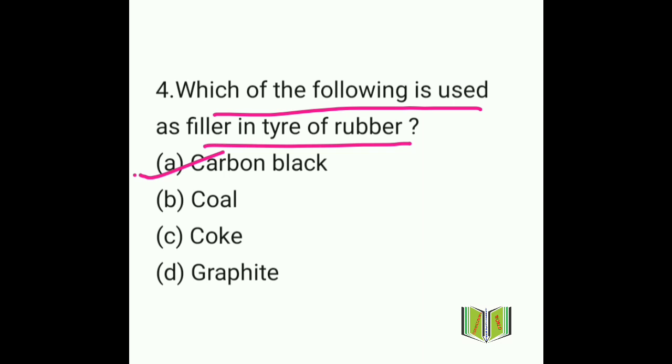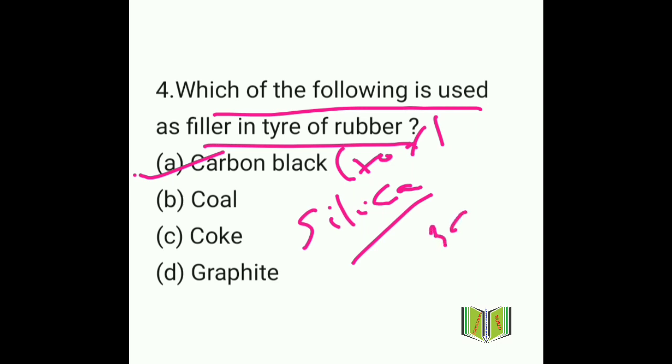In addition to carbon black, silica is also used here. So carbon black is used 70%, and 30% silica is used here. So what is the work of carbon black? Basically, carbon black prevents the conduction of heat and thermal damage to the tire. It also increases the lifespan of the tire.